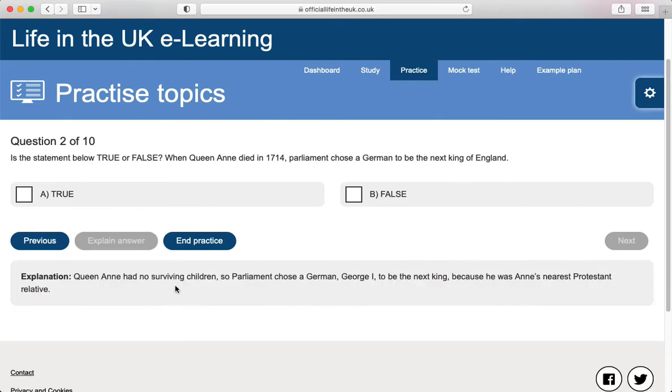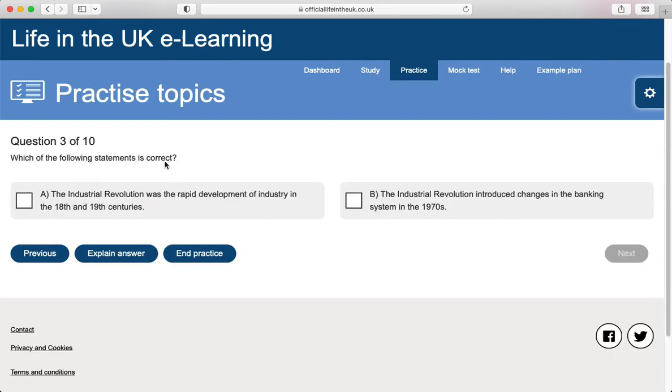Queen Anne had no surviving children, so Parliament chose a German, George I, to be the next king because he was Anne's nearest Protestant relative. True. Which of the following statements is correct?